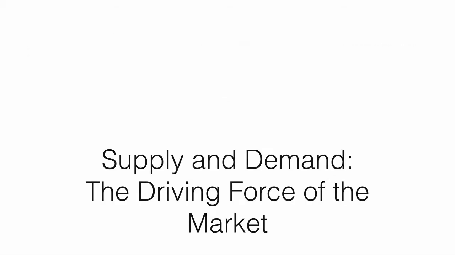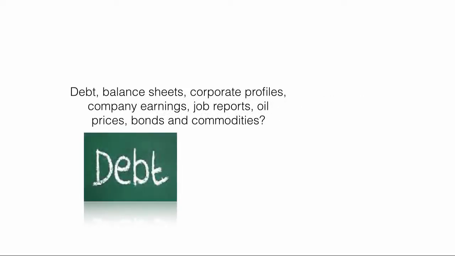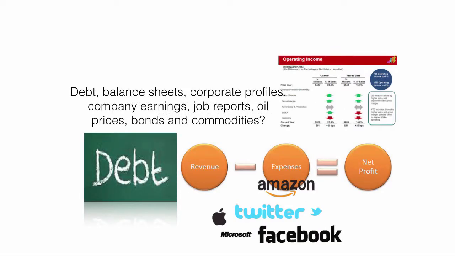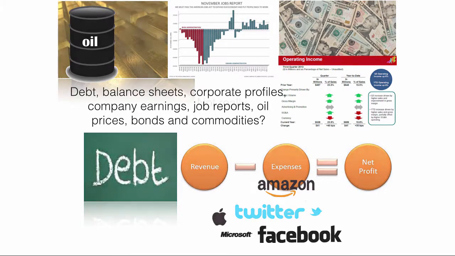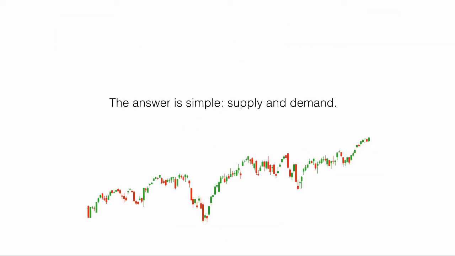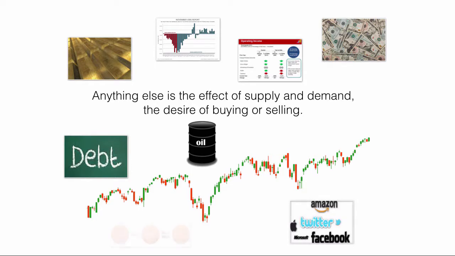Supply and demand, the driving force of the market. What makes the price of stocks or any other trading security go up and down? Debt, balance sheets, corporate profiles, company earnings, job reports, oil prices, bonds, commodities? Not really. The answer is simple: supply and demand. Anything else is the effect of supply and demand, the desire of buying or selling.